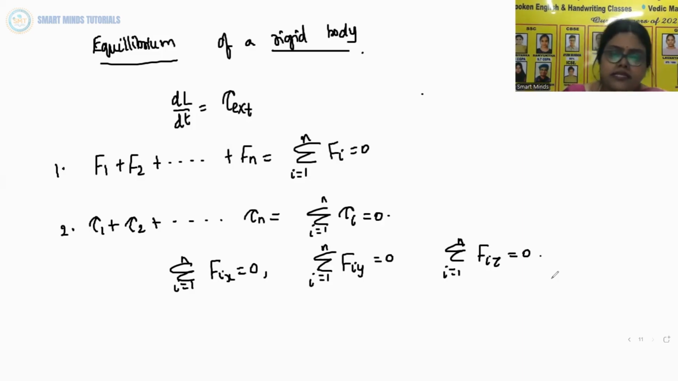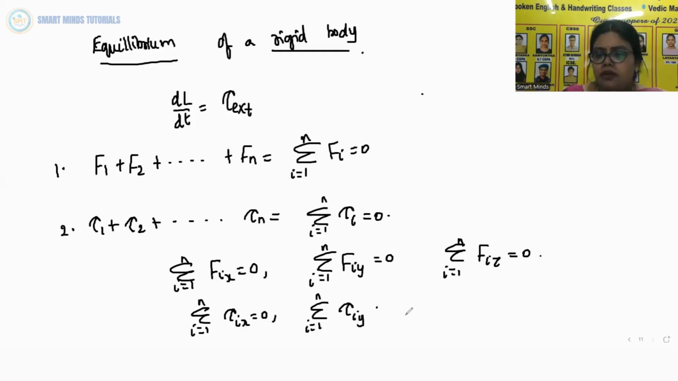Similarly, the second equation which I have written is equivalent to three scalar equations. That is sigma i is equal to 1 to n, tau ix is equal to 0, sigma i is equal to 1 to n, tau iy is equal to 0, and sigma i is equal to 1 to n, tau iz is equal to 0. Where these tau ix, tau iy, tau iz are the x, y and z components of the torque tau. So you can see these two equations give you 6 independent conditions for a rigid body.